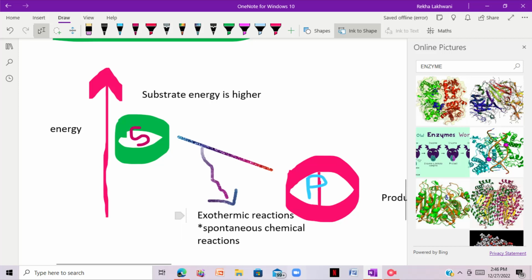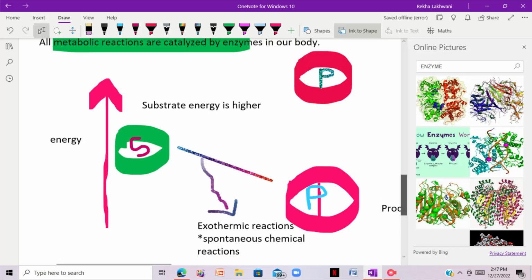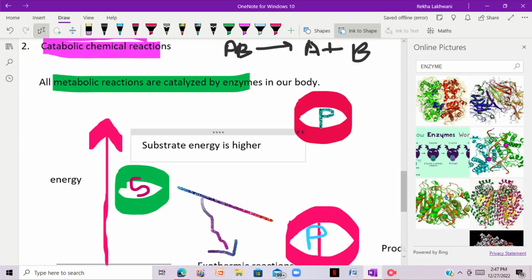So these kinds of chemical reactions are basically, let me write over here, these kinds of chemical reactions are known as non-spontaneous chemical reactions, right? So what will happen? Enzyme will only catalyze the spontaneous chemical reactions.